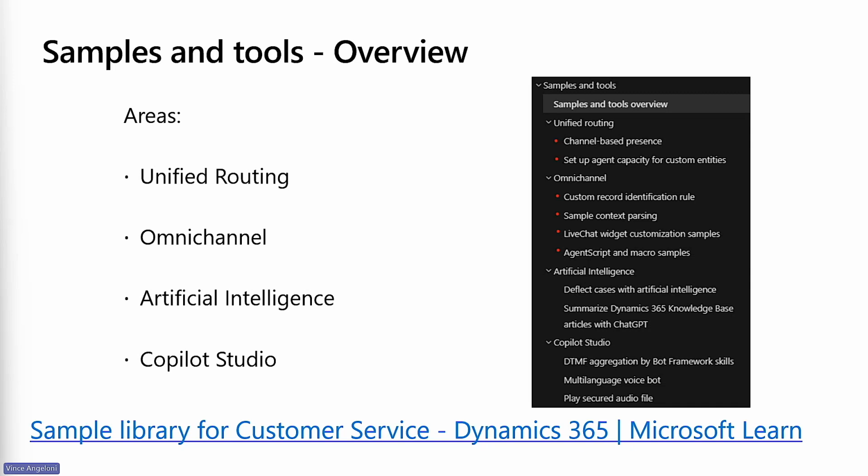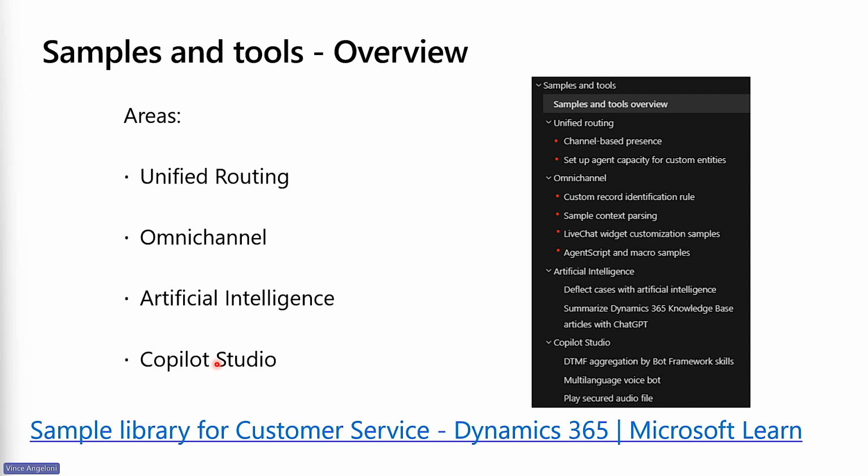We made areas, as we can see in the slide, to organize all the topics, or what we call deliverables. The main areas that we created are unified routing, omnichannel, artificial intelligence, and Copilot Studio. In the near future, we will expand this list of areas to cover more aspects of customer service.